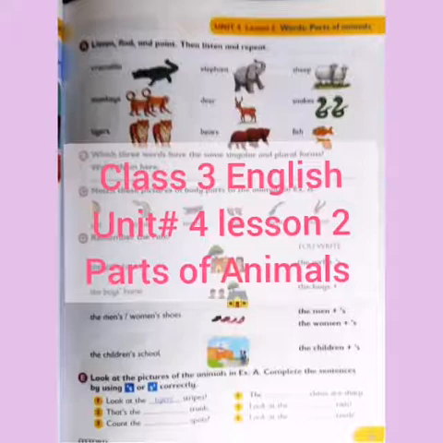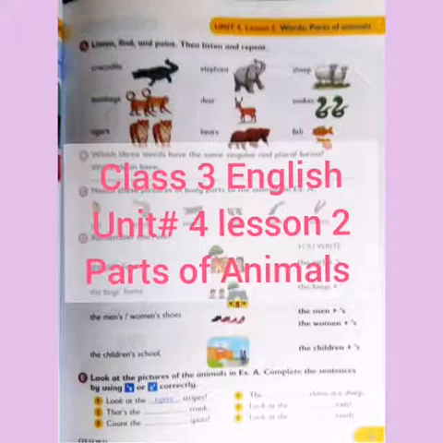This is our English class and we are going to start unit number 4 and lesson number 2 today. First, open your book to page number 21. We are starting lesson number 2 of unit 4, which is parts of animals. You already know about animals, as we learned about them in our first lesson. So lesson 2 is about the parts of animals, and we are going to learn about different animals here.